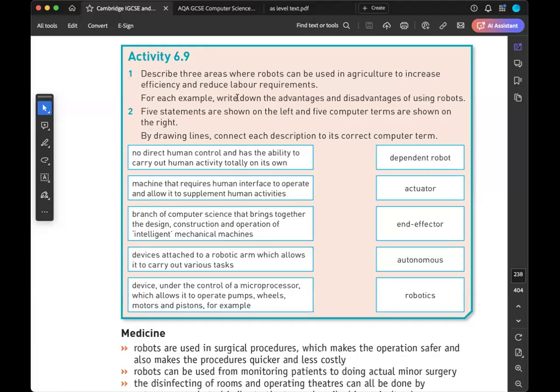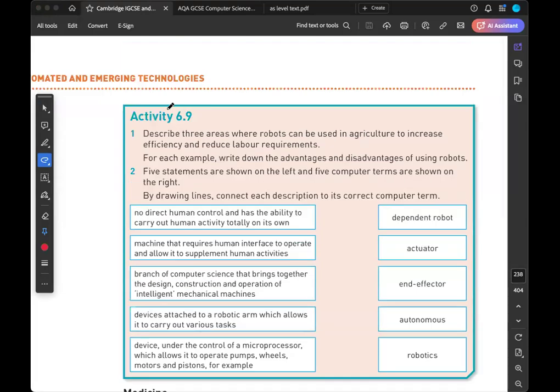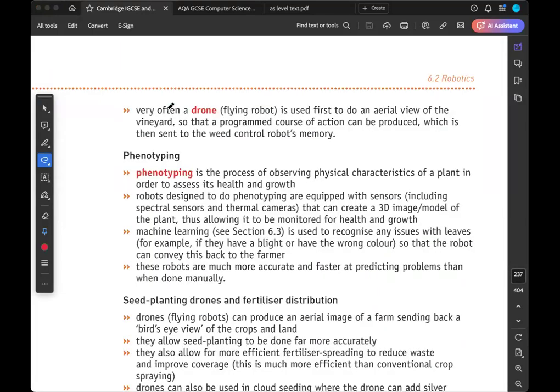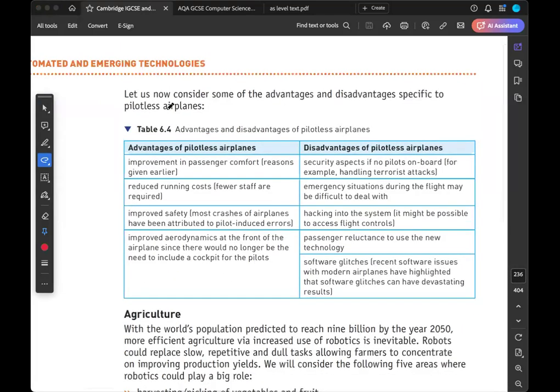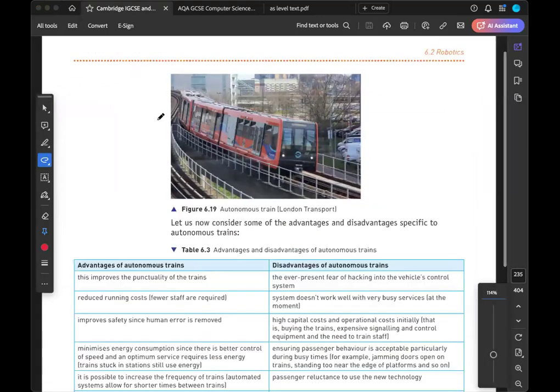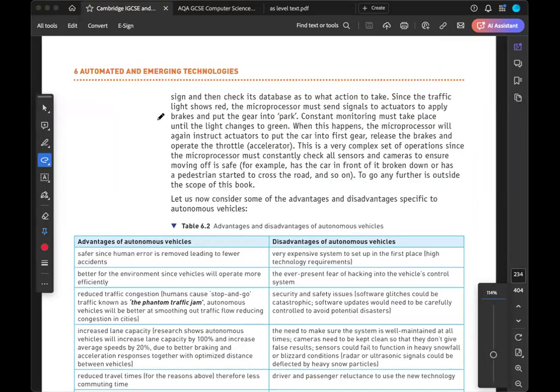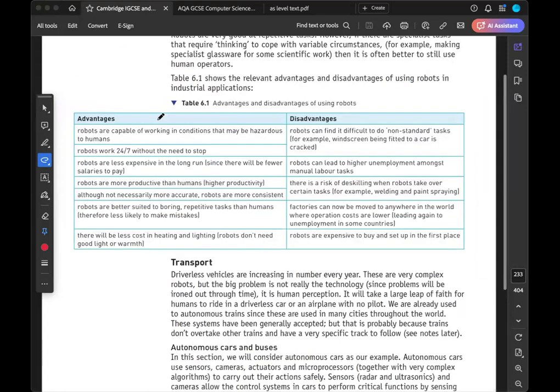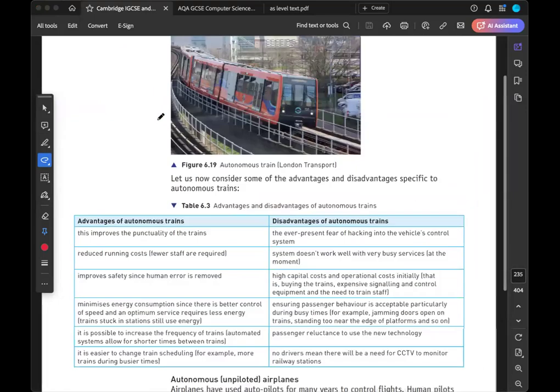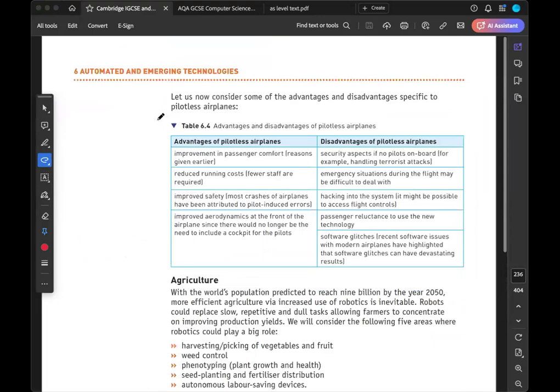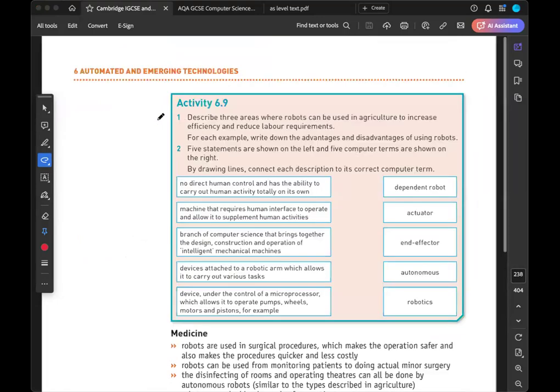Welcome to Computer Science IGCSE, and we are on chapter number 6. In chapter number 6, we have discussed in detail the robots and their attributes in performing tasks, like in transport, in medicine, in autonomous trains. So we discussed in detail, right?